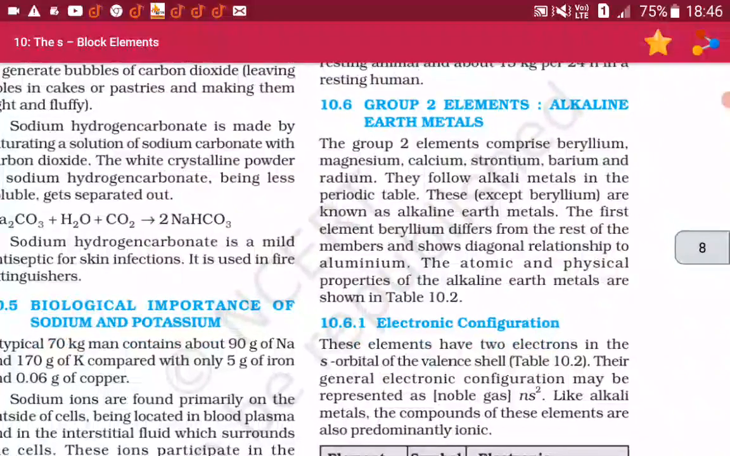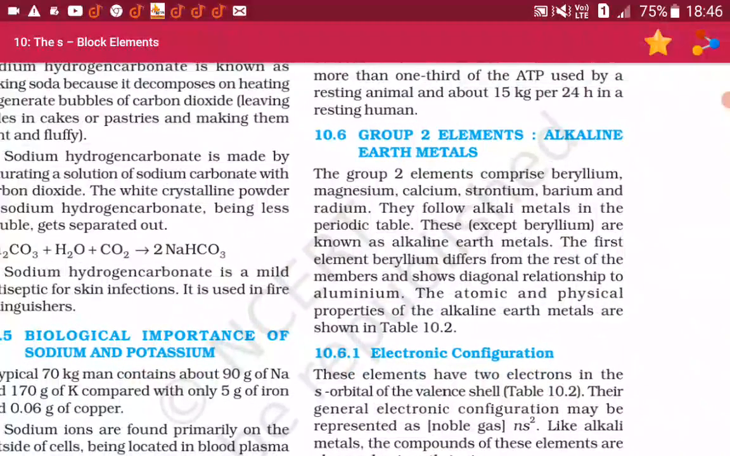10.6 Group 2 elements, alkaline earth metals.